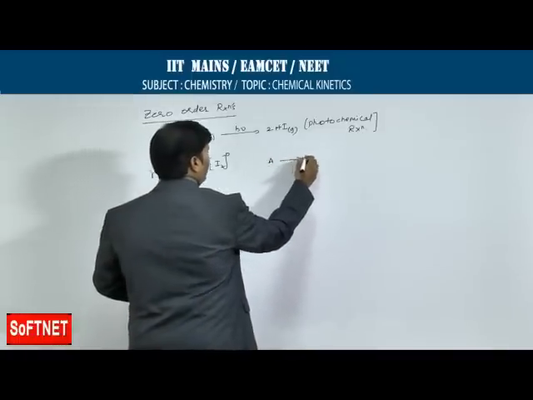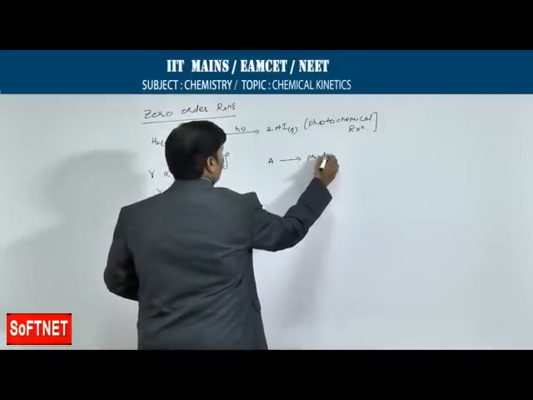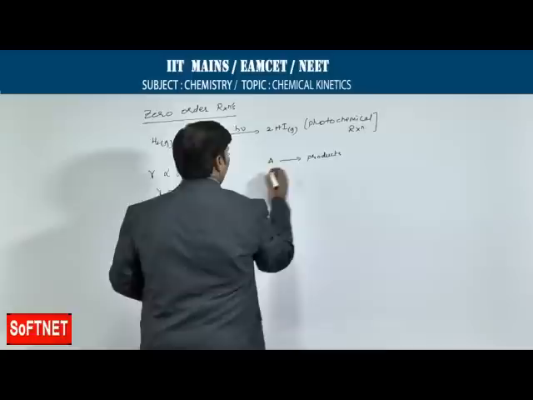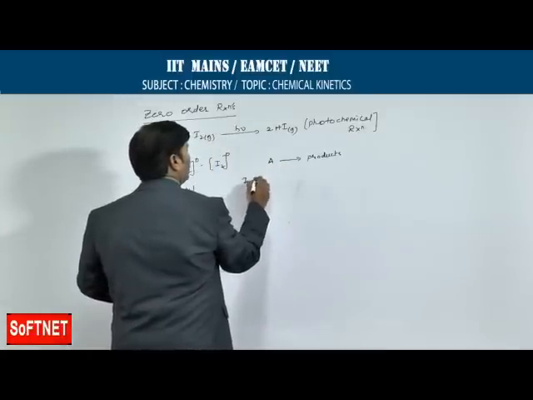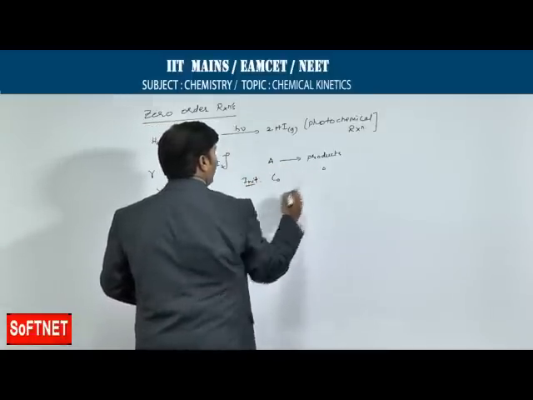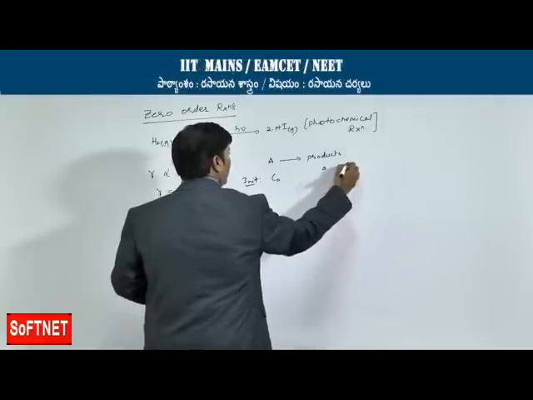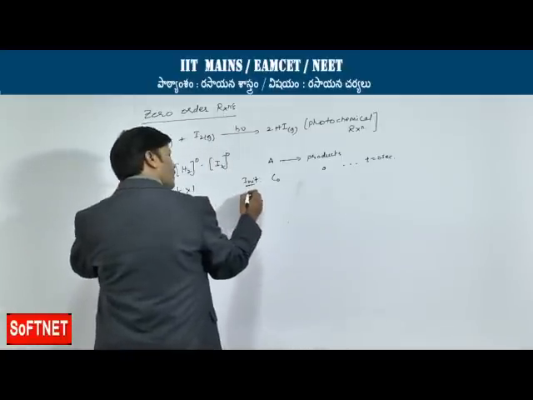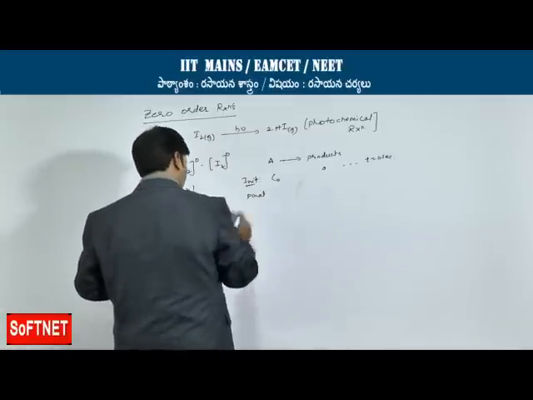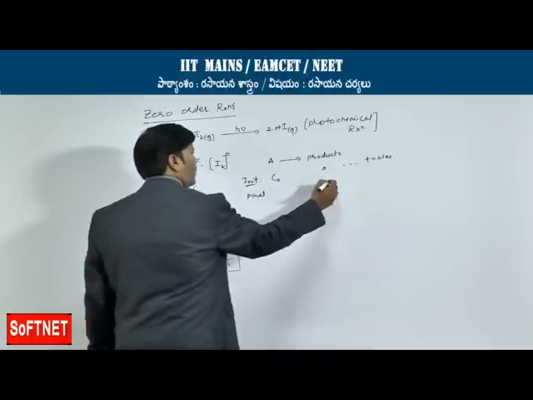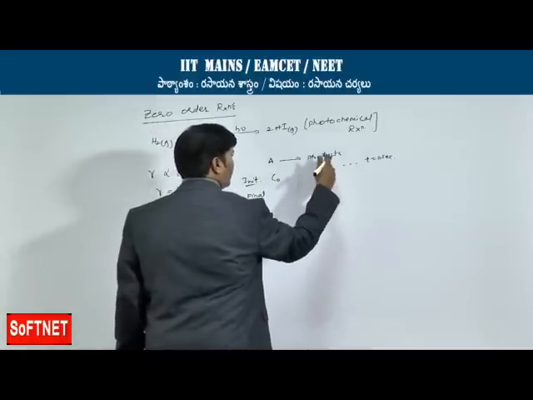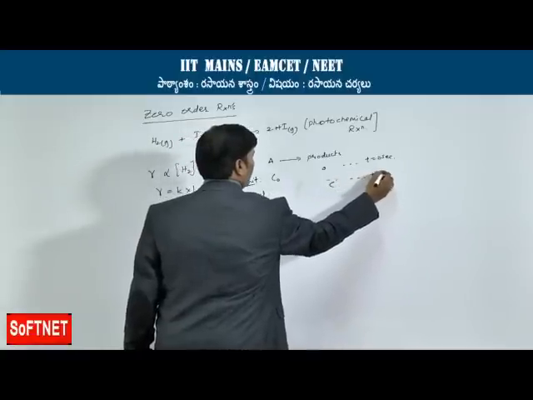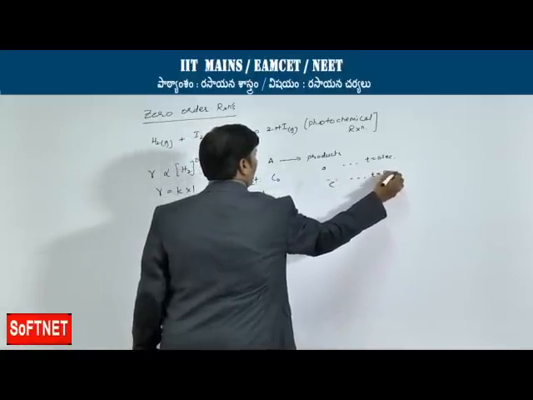Suppose A gives rise to products. Initially its concentration is C naught, and no products have been formed at time t is equal to 0 seconds. Then after some time, say C moles per liter of products have been formed at t is equal to say 5 minutes or whatever.